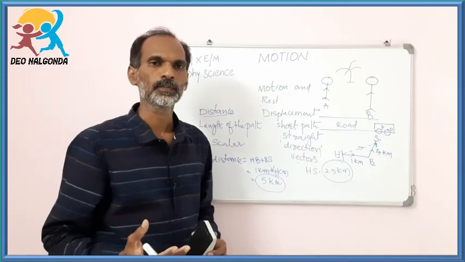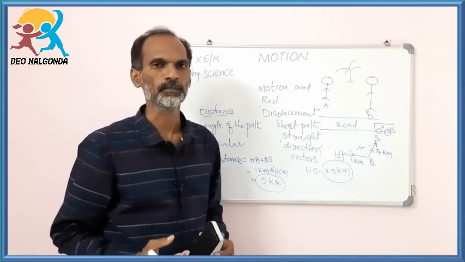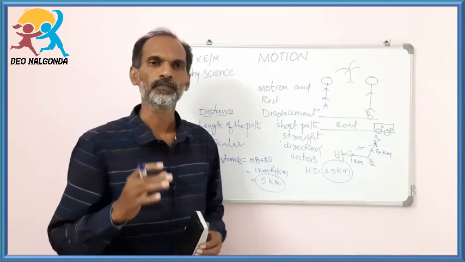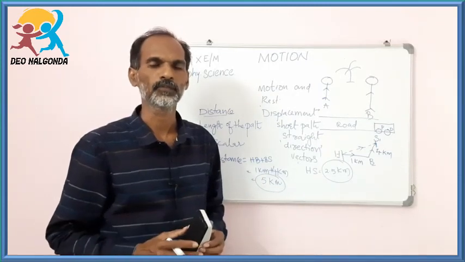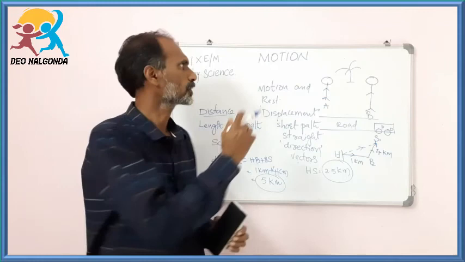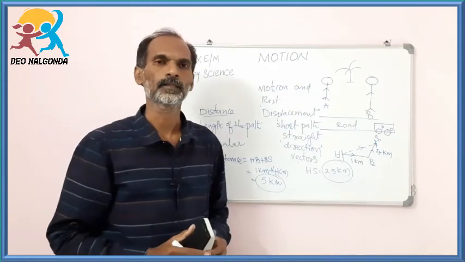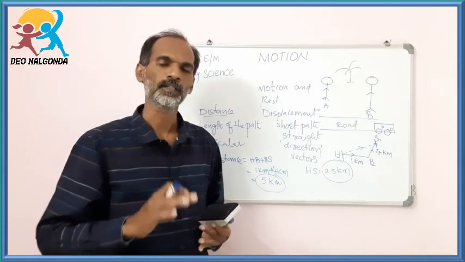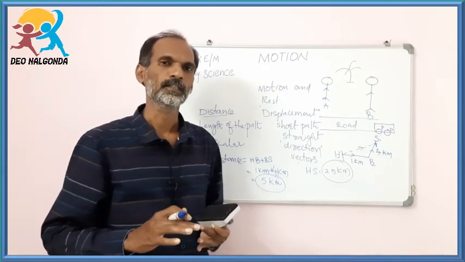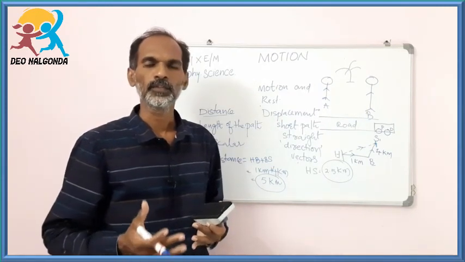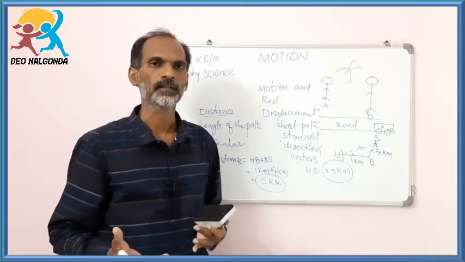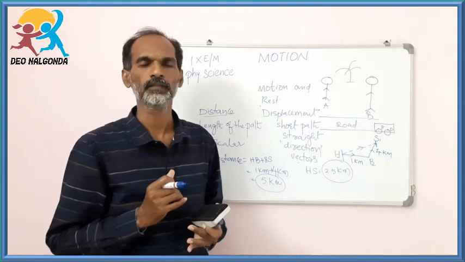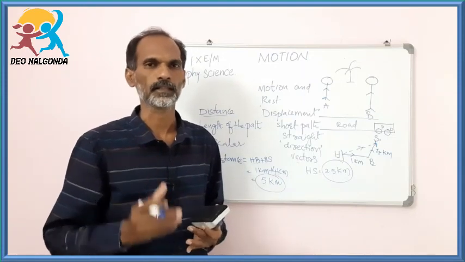We will continue the further topics in the next class, because this chapter is a very important chapter. All the fundamental things in physics we will learn in this lesson. Okay, it means the distance, displacement, scalar, vector, velocity and speed, average velocity, instant speed, uniform velocity, acceleration. These are all the basic things of physical science. Okay, we will continue in the next class.